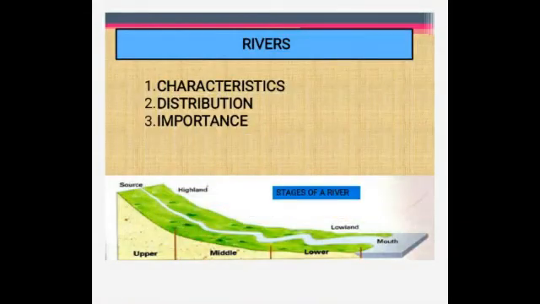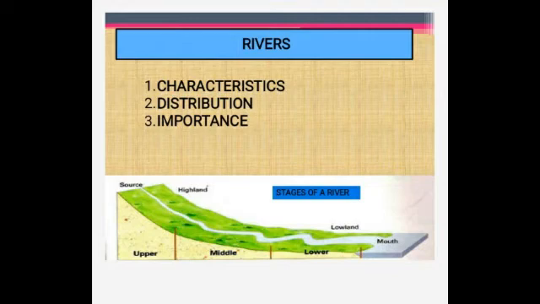So children, we are discussing the characteristics of rivers. So under it we are going to see about the courses of a river. So you all know that the course of a river from source to mouth can be divided into 3 stages, isn't it? What are they children? Can you see the picture and recollect? Yes, the upper course, the middle course, and the lower course. So, first one, the upper course.